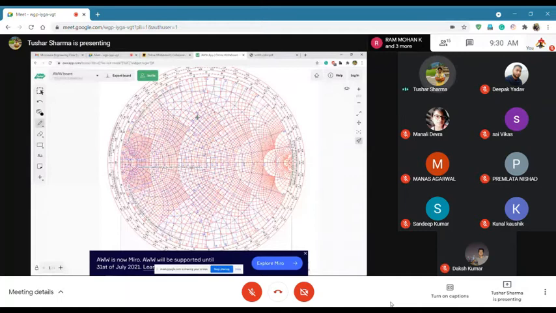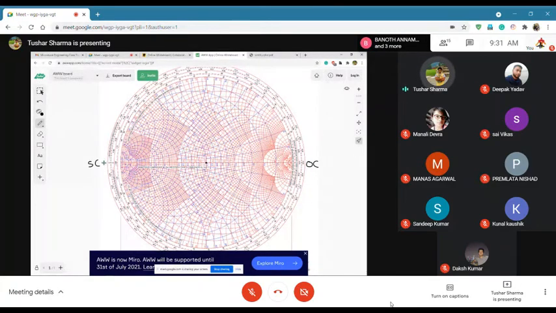Okay, so first thing, we know this is open circuit. This is short circuit. This is my center impedance, 50 ohms. Now you see if you try to read the values here on the sides, you will see one says wavelengths towards generator, another says wavelength towards load.